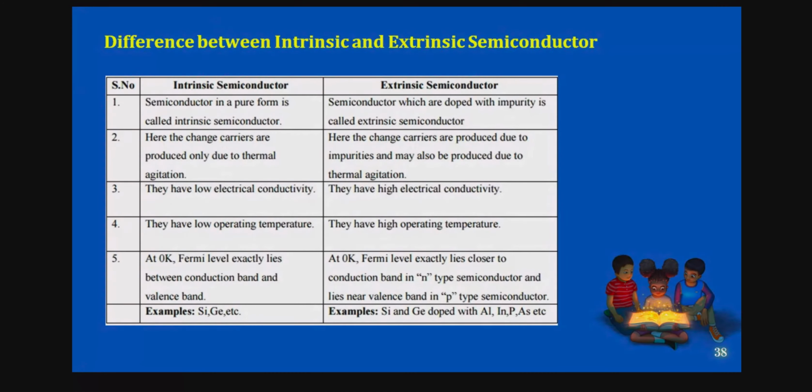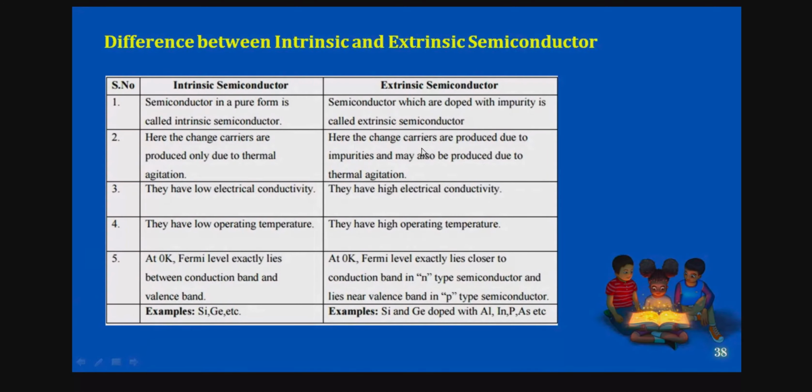Here the charge carriers are produced only due to thermal excitation, isn't it? But in extrinsic, the charge carriers are produced due to impurities, and may also be produced due to thermal excitation. Both you can have. So that is the main advantage between intrinsic and extrinsic semiconductor. Intrinsic depends only upon temperature, but extrinsic depends upon impurity as well as temperature.